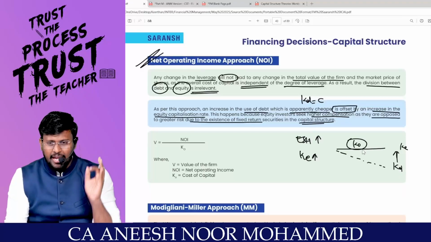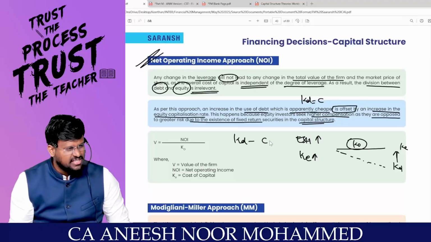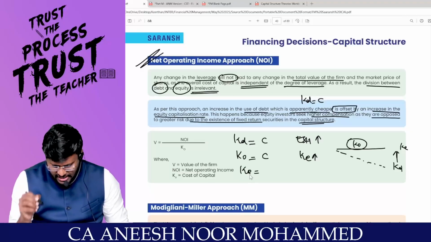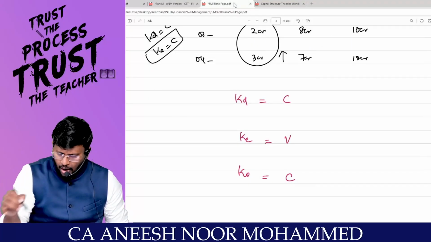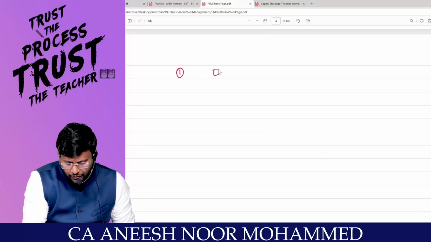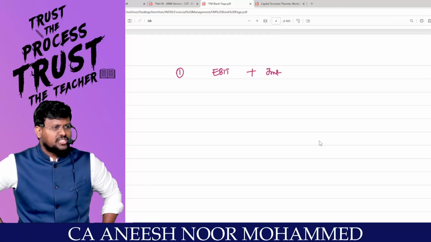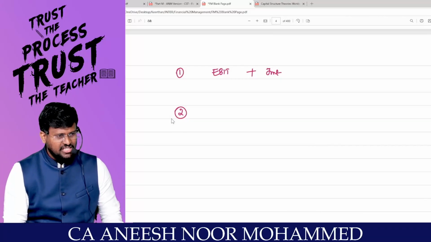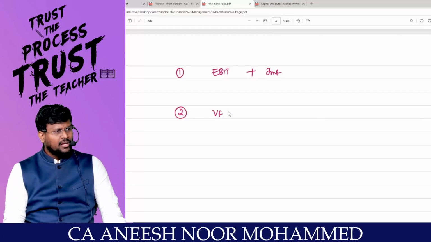What NOI is saying is that as per my approach, KD will be constant, KO will be constant, and you have to calculate the KE. KE will be variable. Now, NOI is the opposite of the NI approach. Step number 1: first calculate the EBIT and the interest. For every company, you have to see how much is the EBIT and how much is the interest. According to the NOI, will the KO change? It will not change. If KO does not change, will the value of the firm change? It will not change. So calculate the value of the firm. That should be step number 2.